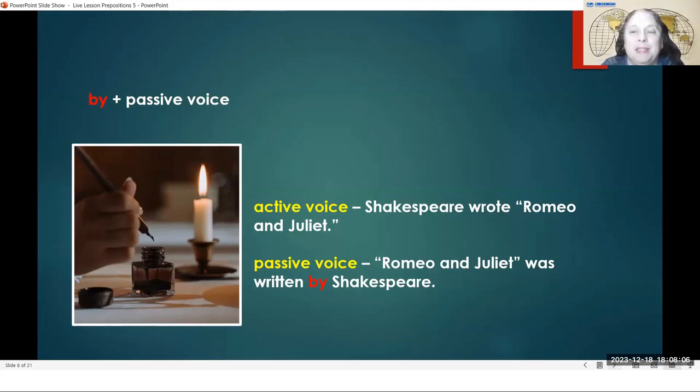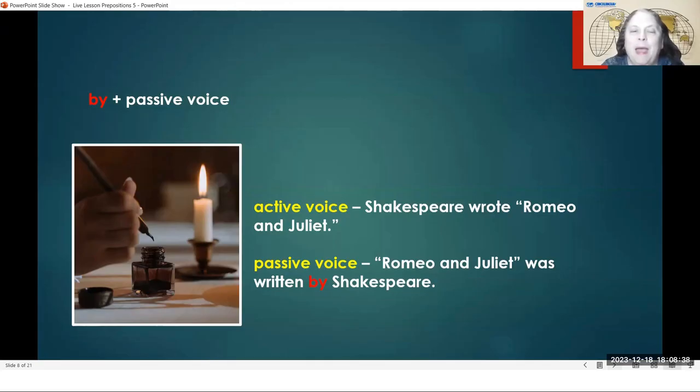But sometimes, instead of focusing on the author, we want to focus on the thing that was written. And then we will use something called passive voice. We will say that the play, Romeo and Juliet, was written by Shakespeare. So the play Romeo and Juliet is not doing anything. It is not doing any action. It was written by Shakespeare. Romeo and Juliet was written by Shakespeare.